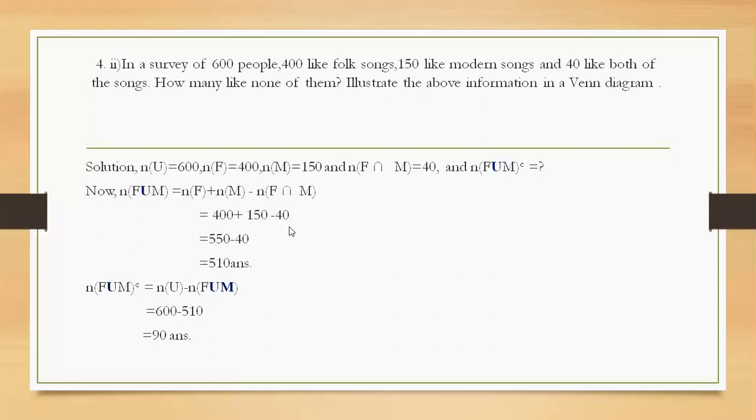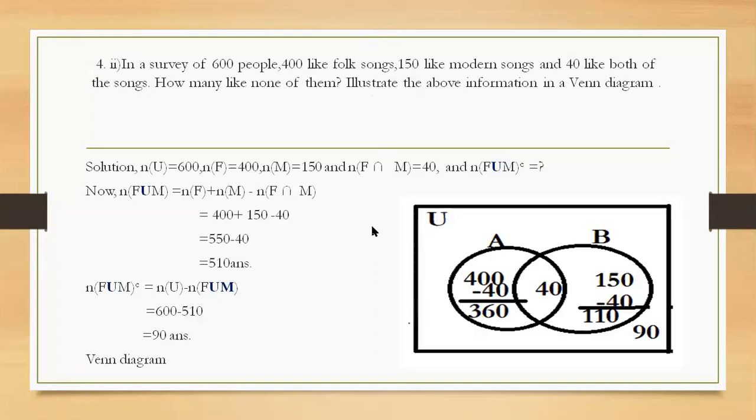Now look here. After this, what is left to do? Can you tell what is left to do now in this question? Venn diagram. Very good. Venn diagram is what is left to do here. We have to draw a Venn diagram like this.